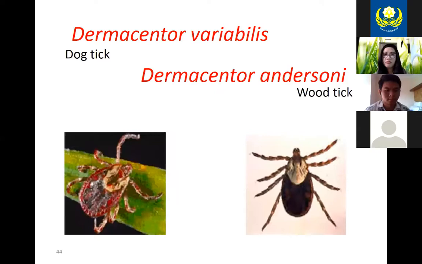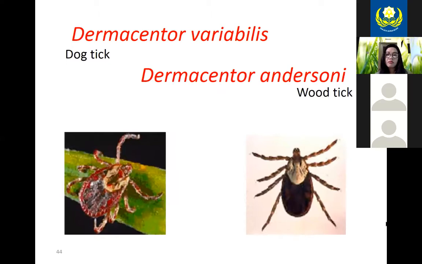Here's an example of a couple ticks that you probably want to stay away from, and you want to protect your animals, your pets, your dogs and cats from these guys. They're the dog tick and the wood tick. They do transmit diseases, and usually it's because they're attached and draining blood. While they're doing that, they're secreting saliva, which keeps your blood from coagulating. And that's where the bacteria is located that they're usually passing on and making people sick.